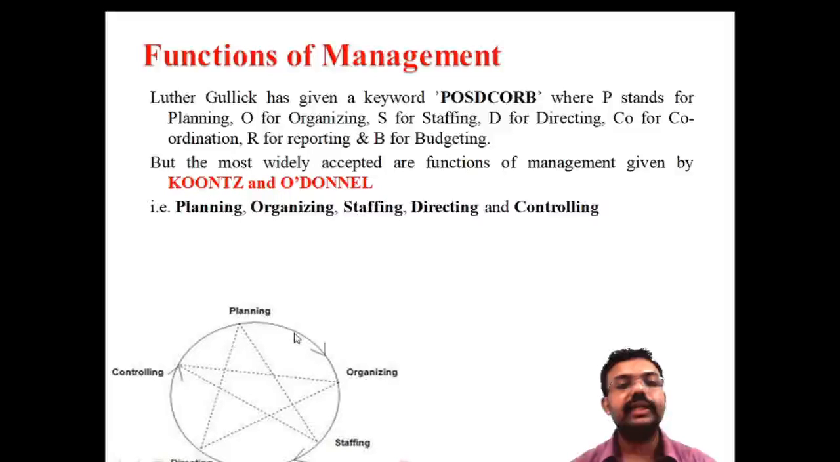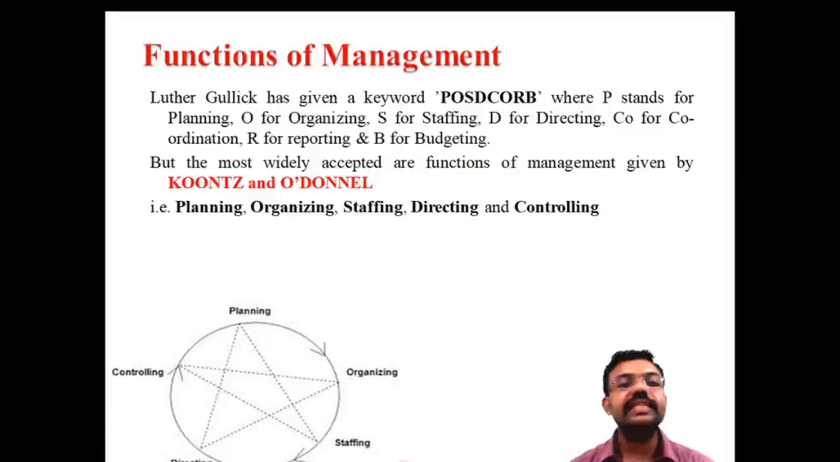From the management function point of view, the first term is POSDCORB: P stands for planning, O for organizing, S for staffing, D for directing, and then coordinating, reporting and budgeting. These were the first terms introduced for the functions of management. After that, Koontz and O'Donnell defined the functions as planning, organizing, staffing, directing and controlling.